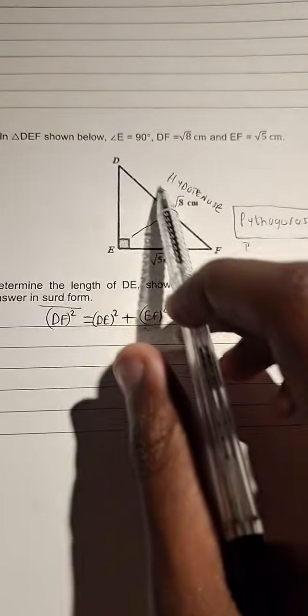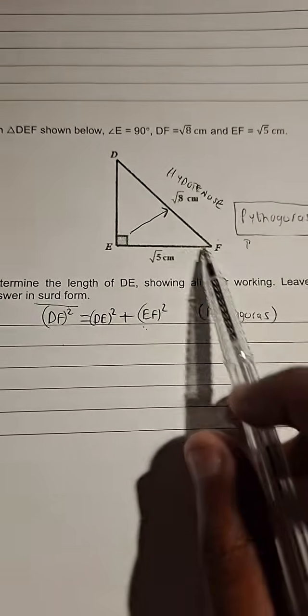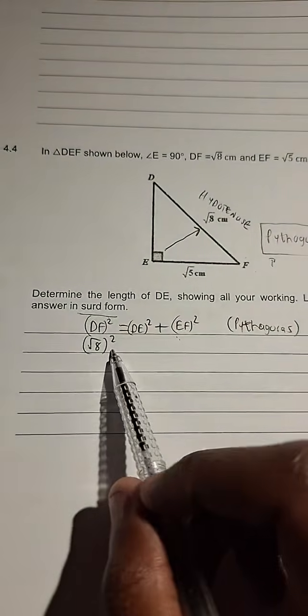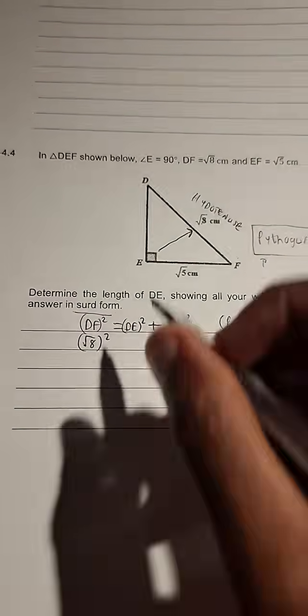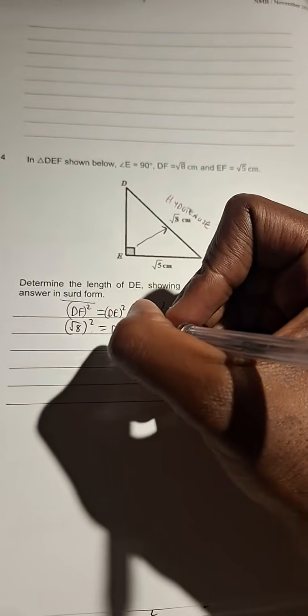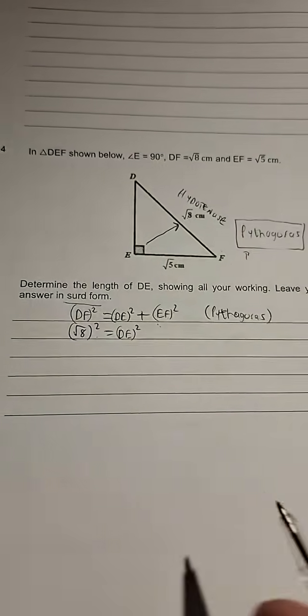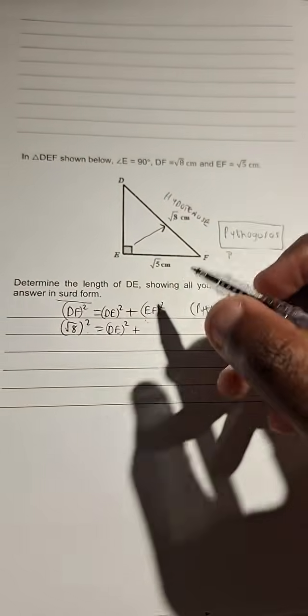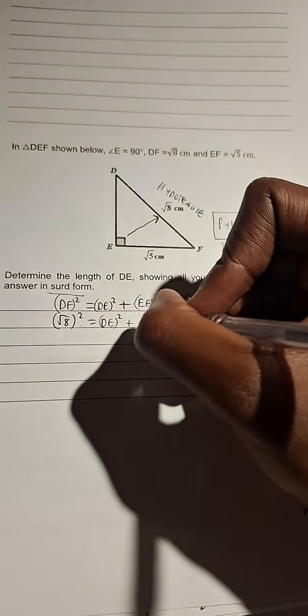Then we substitute the values that we have. DF is the square root of 8, but remember, we square that square root of 8. DE, we want DE, but we keep it squared for now. EF, we substitute EF.